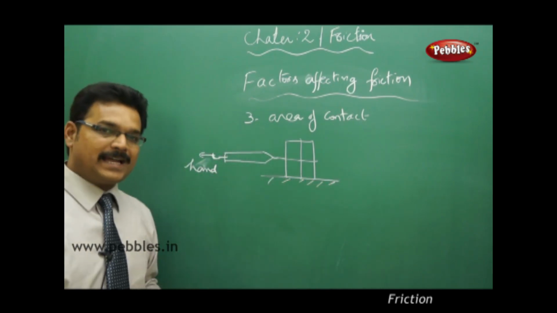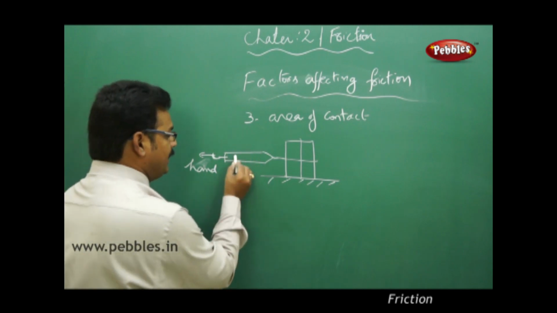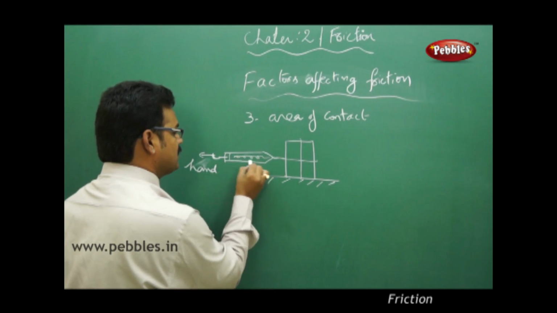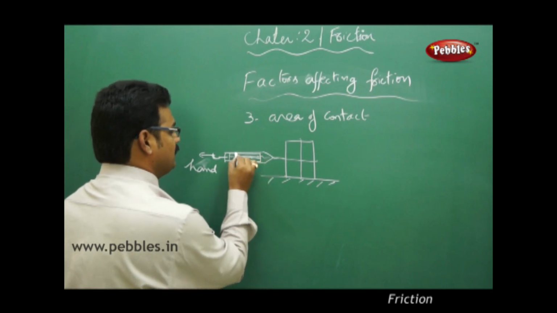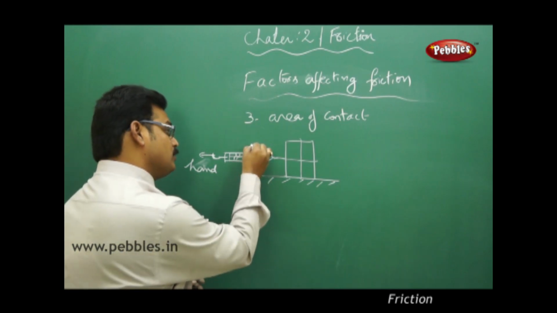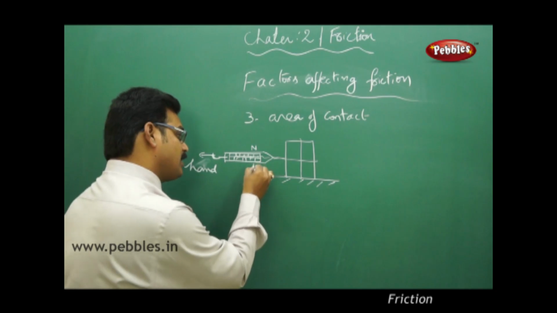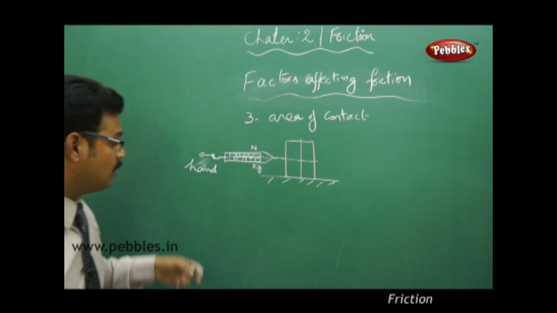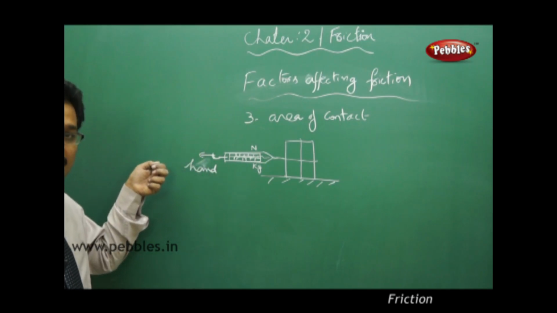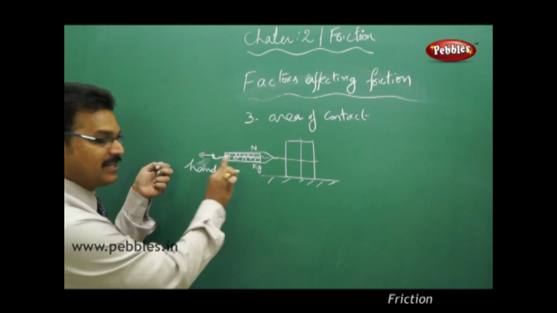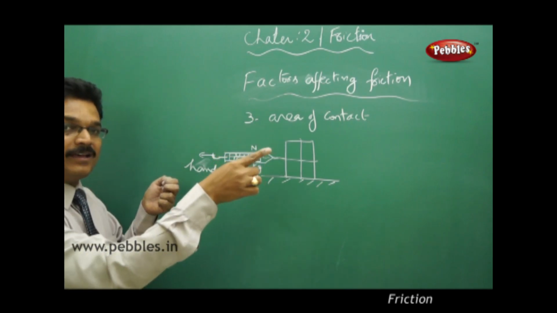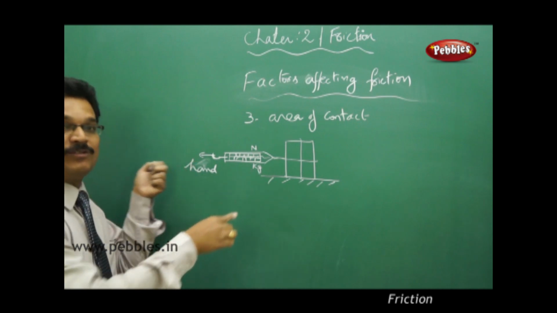What is the advantage of this activity? Inside you have a spring, and the spring is covered with a scale. That scale has a Newton scale and also a kg scale. So when you apply force by pulling the spring of the spring balance, the pointer slides on the scale, with which you can know how many newtons of force you are applying, or how many kg.